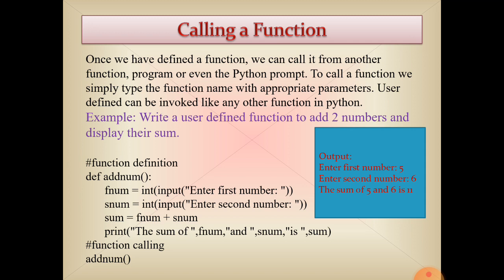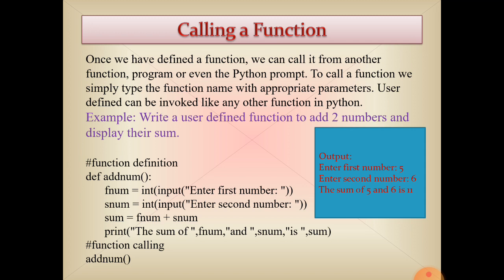We have called the name of the function. So now the output will be here. We entered 5 for the first number and 6 for the second number. The sum of 5 and 6 is 11.